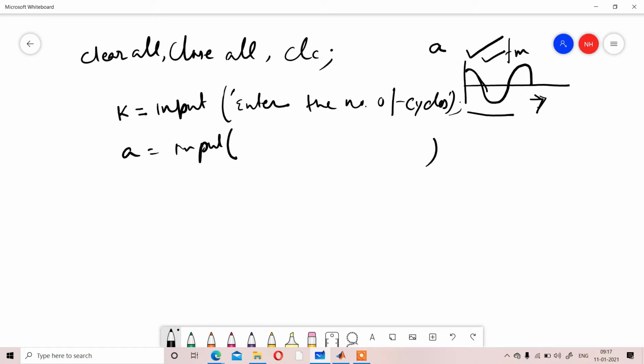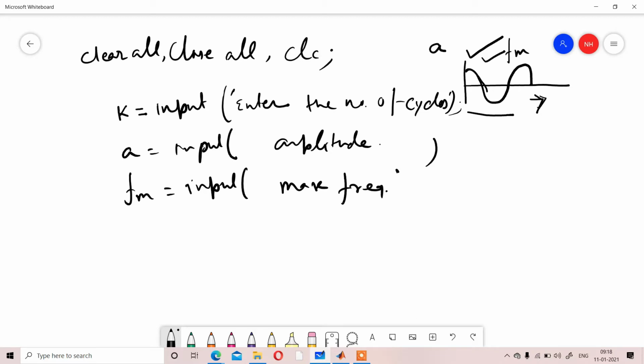A will be defined as amplitude, and Fm is the maximum frequency that we are going to consider. These are the three parameters that we are going to take as input.